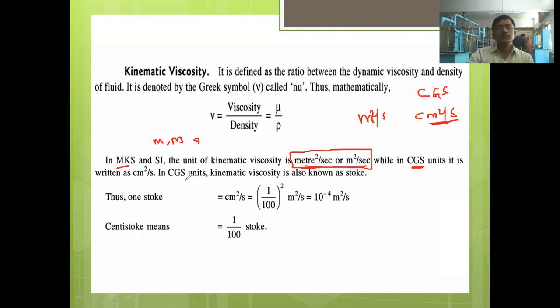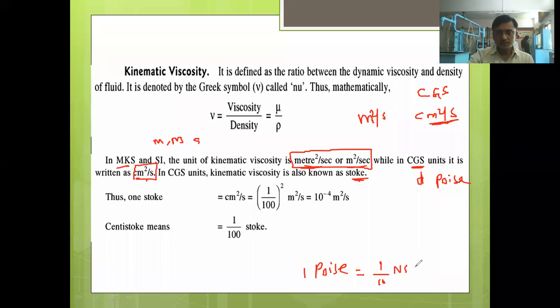In the CGS system, this centimeter square per second is also called Stokes. Just as we saw for dynamic viscosity, where poise was a unit, and one poise is equal to 1/10 Newton second per meter square, or 10 to the power minus 1 Newton second per meter square.